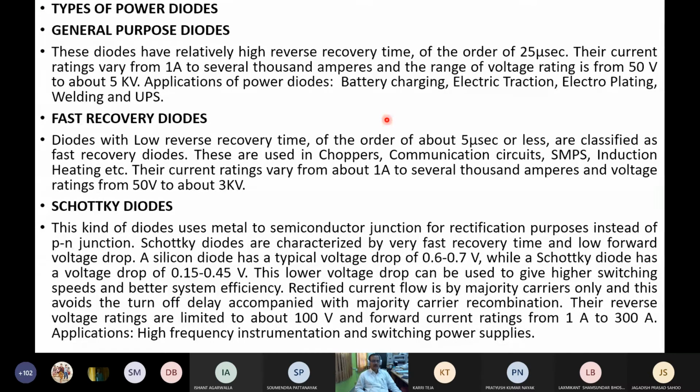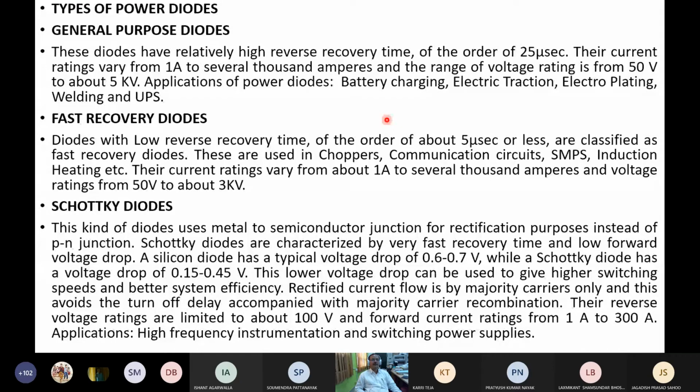General purpose diodes have relatively high reverse recovery time, in the order of 25 microseconds. Their current rating varies from 1 ampere to several thousand amperes, and the voltage rating is from 50 volts to about 5 kilovolts.